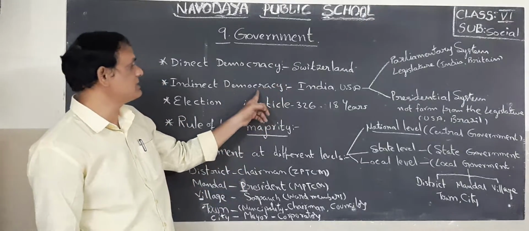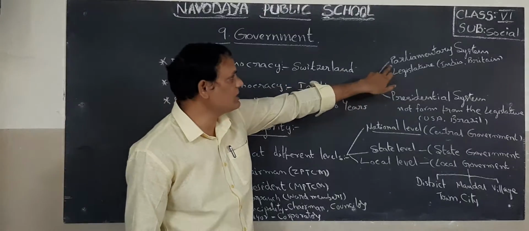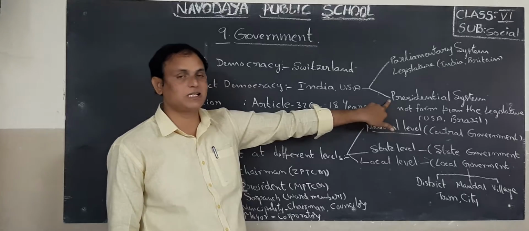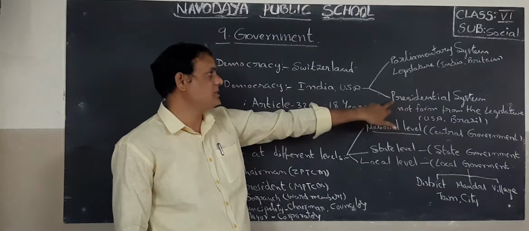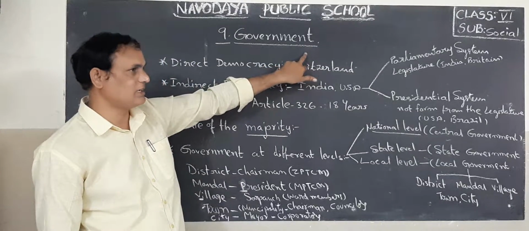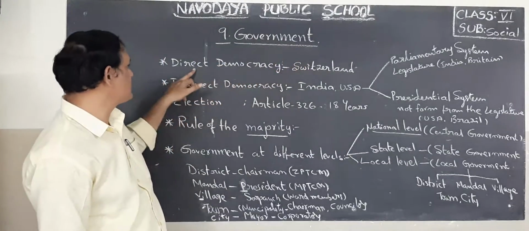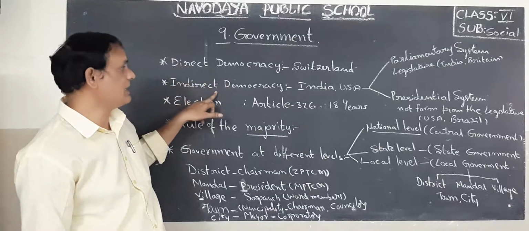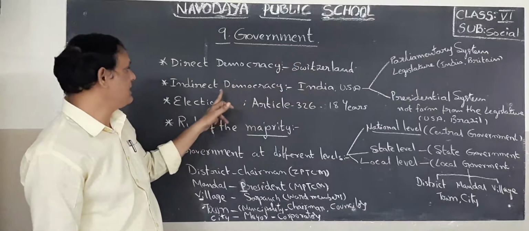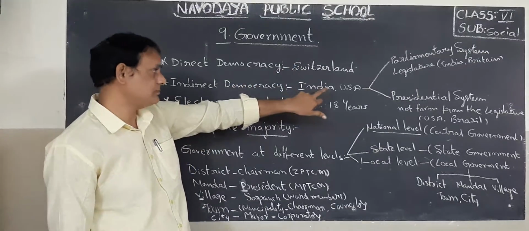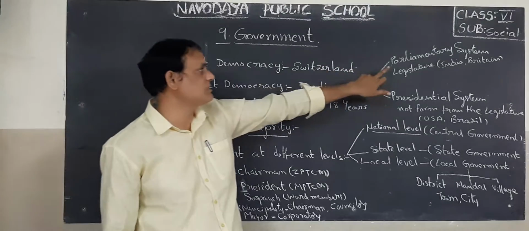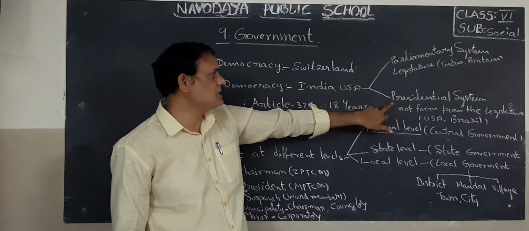Again, indirect democracy has two types. First one is parliamentary system. Second one is presidential system. Government has two types: monarchy, democracy. Okay, children. In democracy there are two types: direct democracy, indirect democracy. Direct democracy is followed by Switzerland, indirect democracy is followed in India and USA. This indirect democracy again has two types: parliamentary system, presidential system.